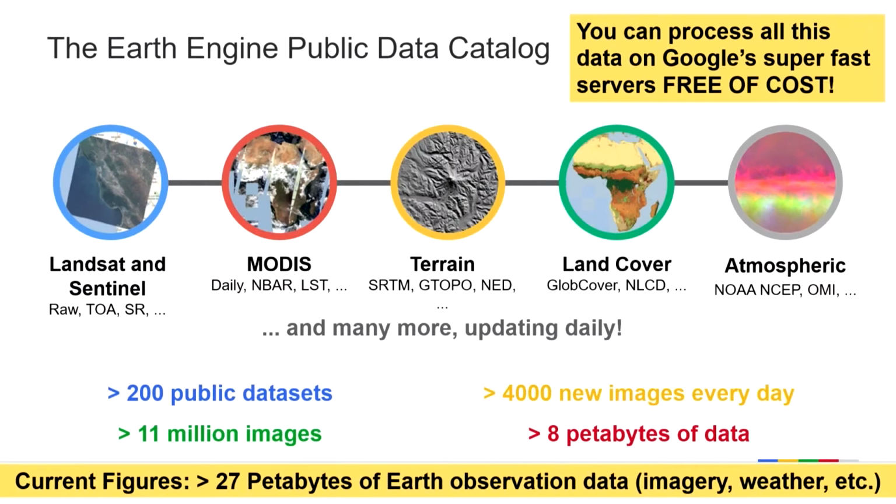So coming to the main software on which all these are built, the Earth Engine software, which is provided by Google.